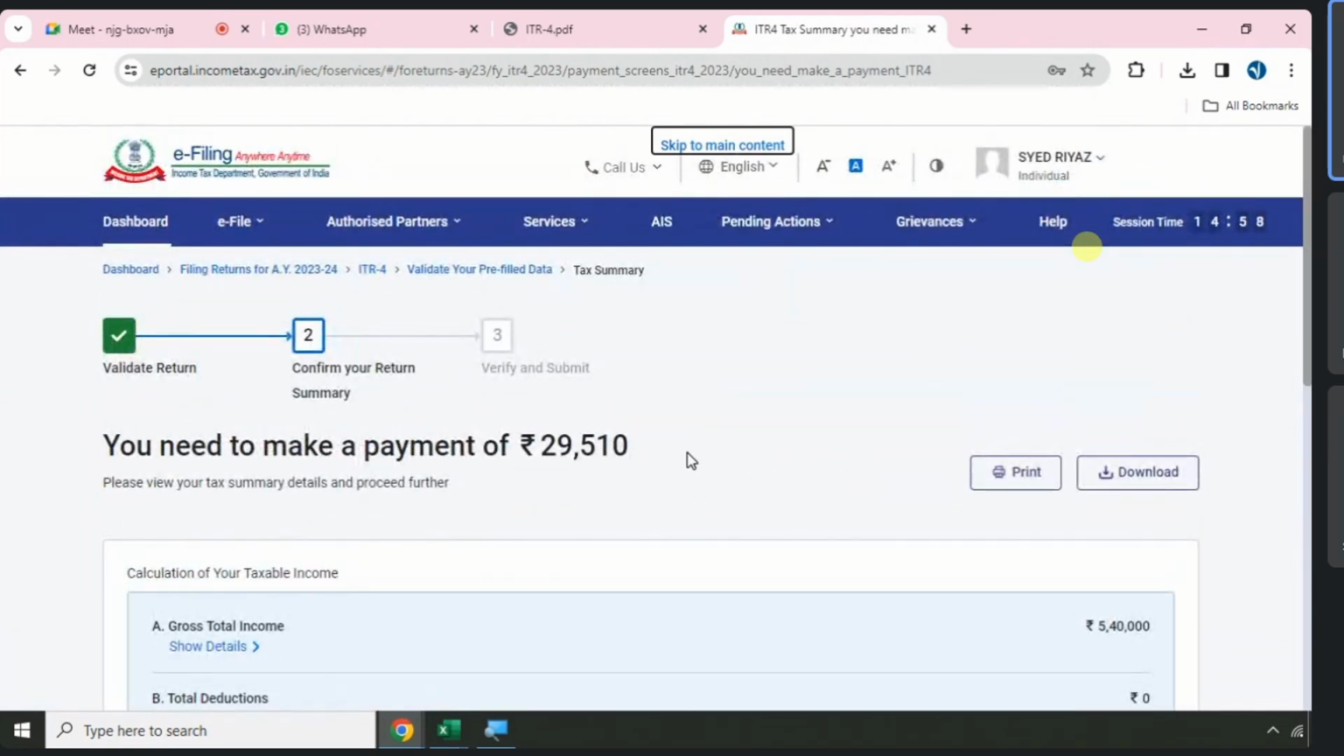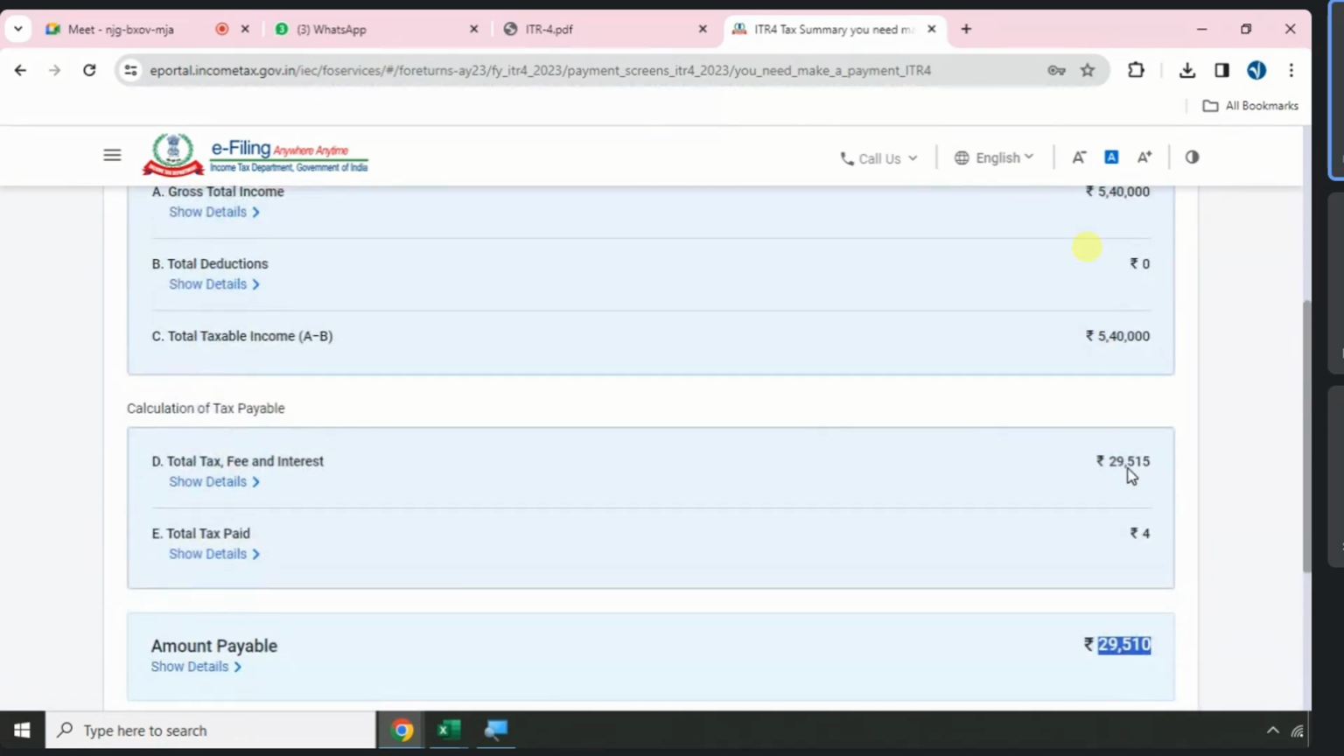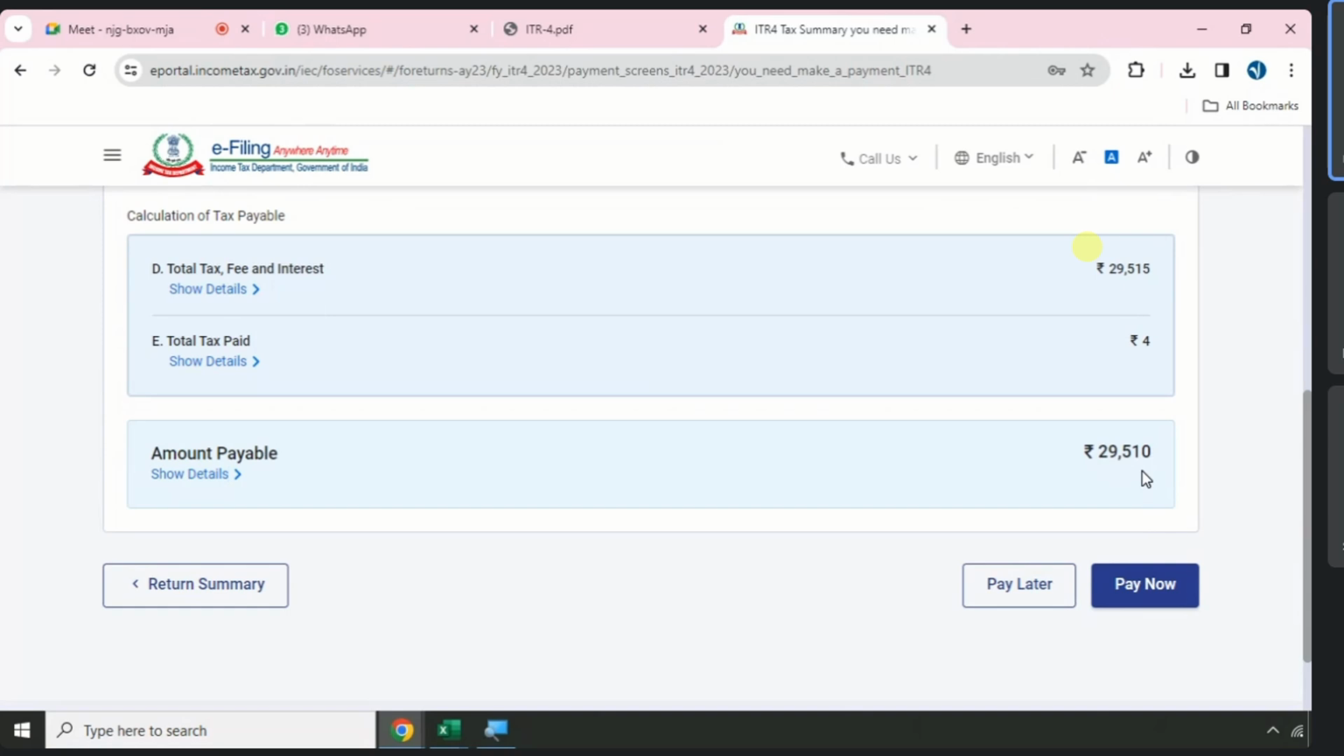Because you have 4 rupees. So 4 rupees is there. After adjustment of the 4 rupees, can you see here? It is rounded to the nearest 10 multiple. What is the nearest 10 multiple? 510 or 520. So out of 515 minus 4 rupees, it will be what? 511. 511 is very close to 510. So 510 is payable. You know the remaining part.